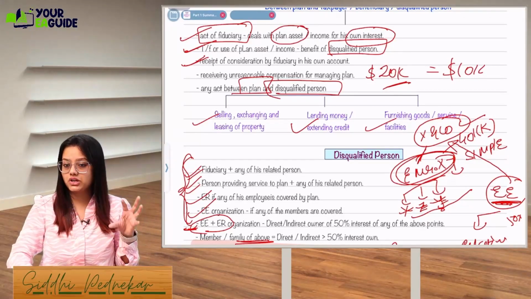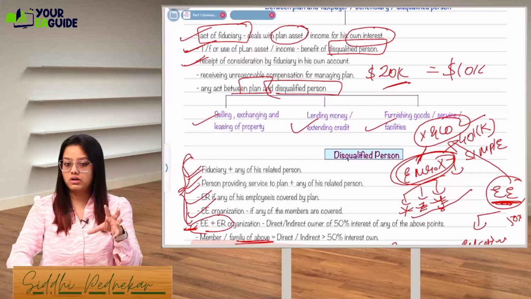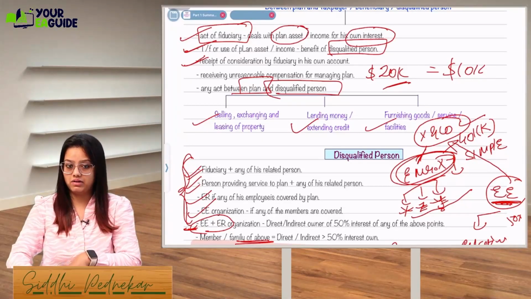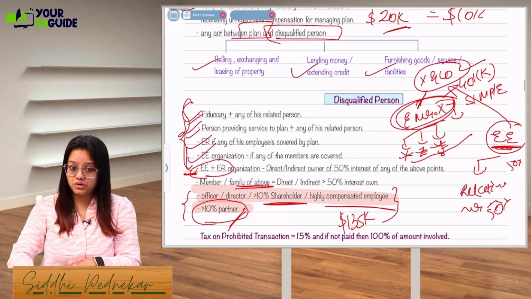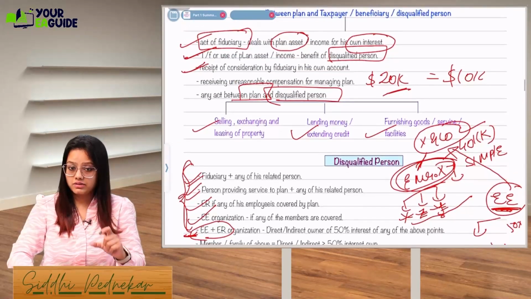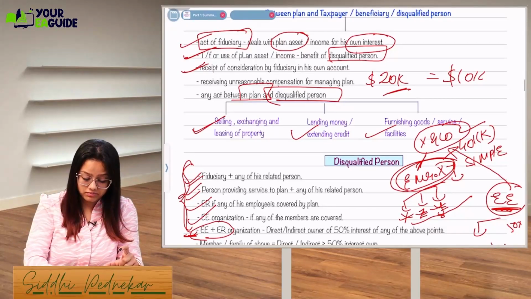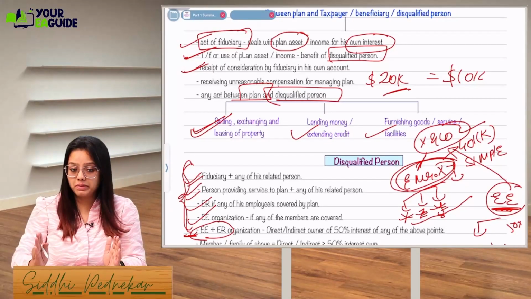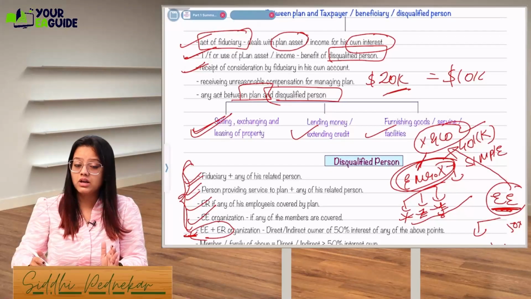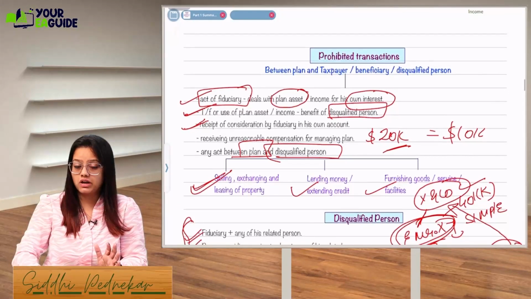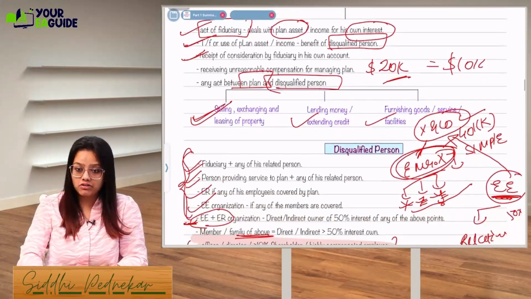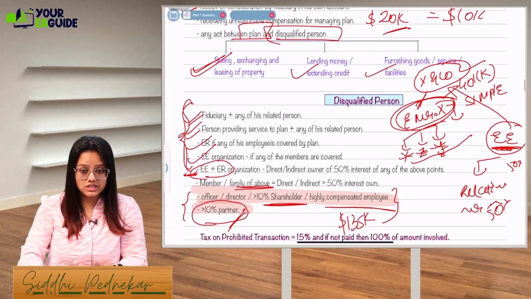Being a plan manager, he cannot sell me goods, he cannot deal with me in any manner. That is an act between the plan and a disqualified person, right? If these transactions are entered into between the two parties, they are called disqualified or prohibited transactions. Now what are the consequences of this?